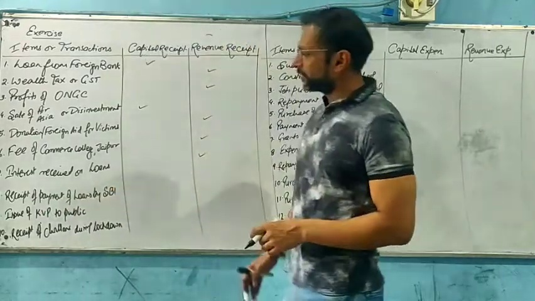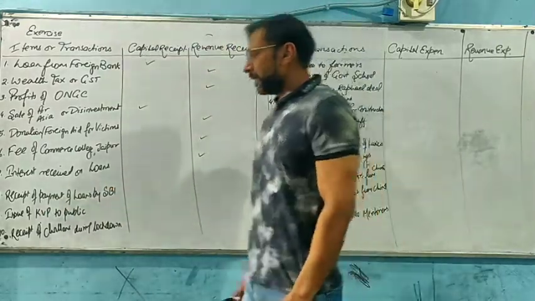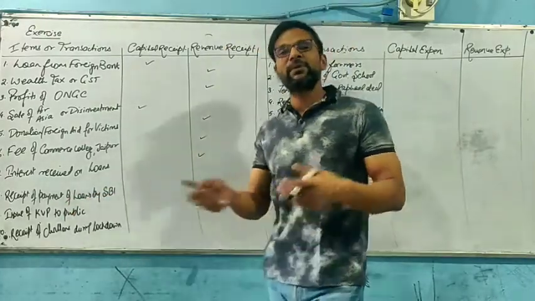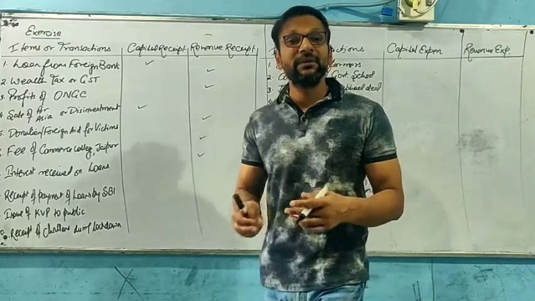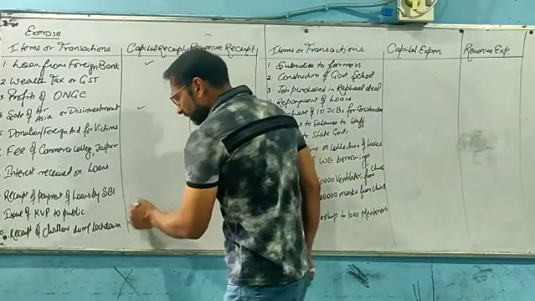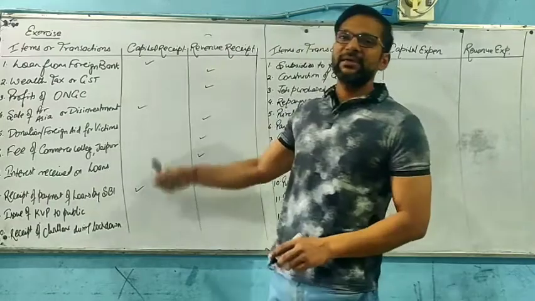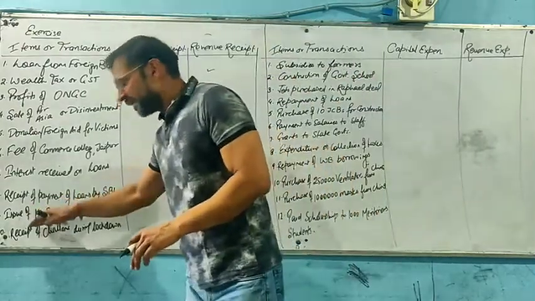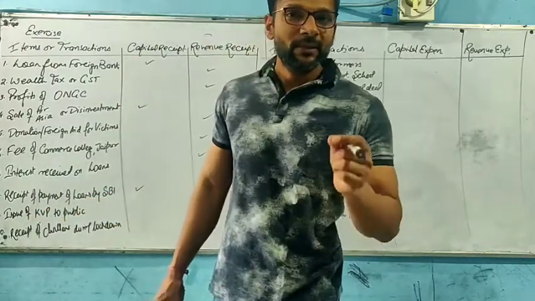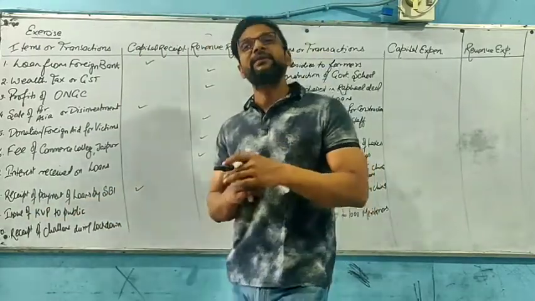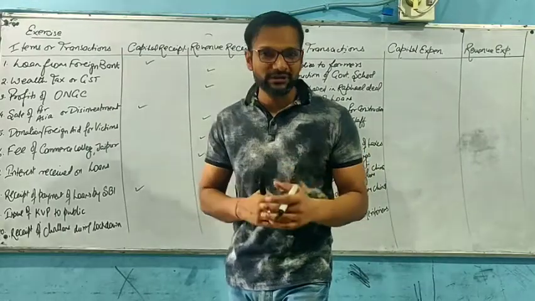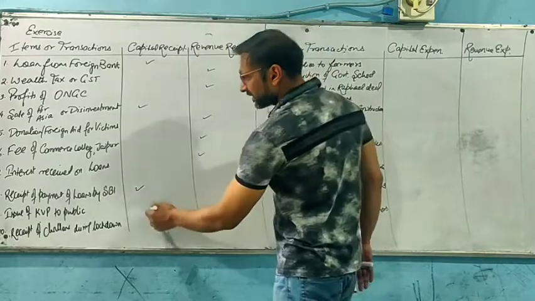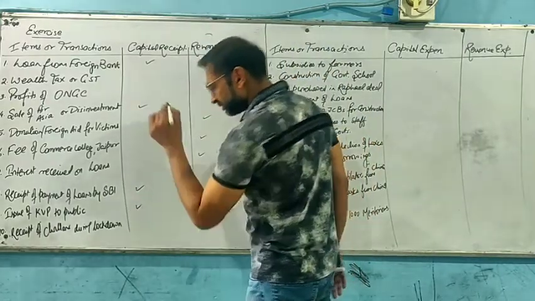Now, receipt of payment of loan by SBI. It means if the SBI is receiving the payment of its loan given to the public or firms, it will be termed as recovery of loan, and recovery of loan will be termed as capital receipt. That we need to understand very carefully. Now, issue of KVP. KVP stands for Kisan Vikas Patra. It is basically a small saving deposit scheme issued by RBI to the public. Again, it will be termed as capital receipt.